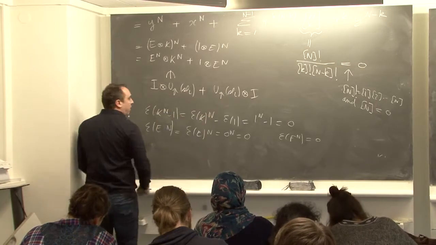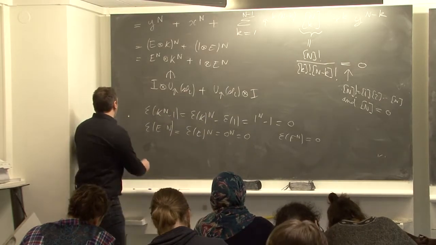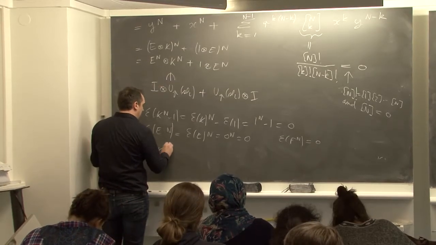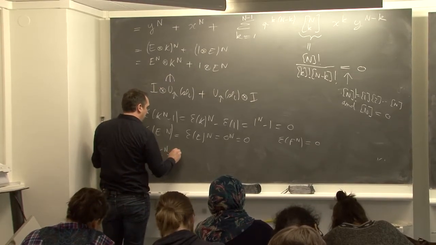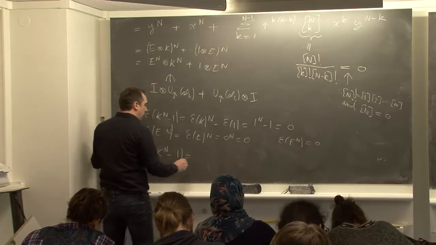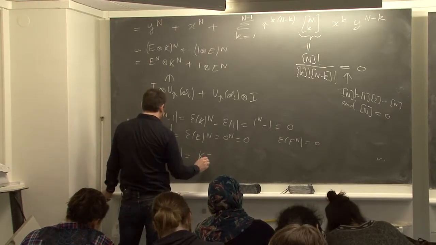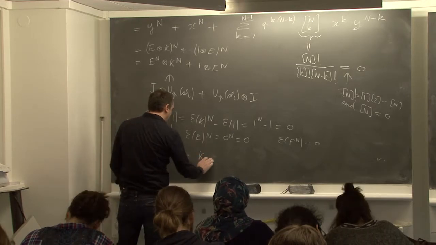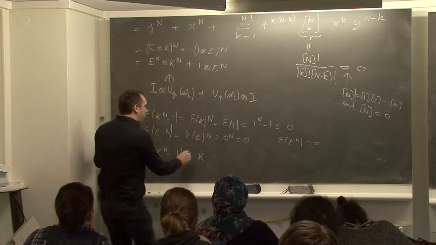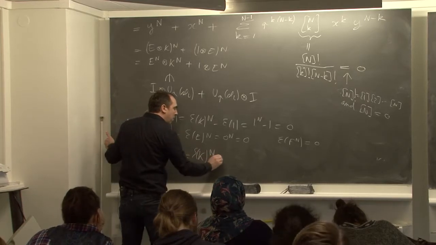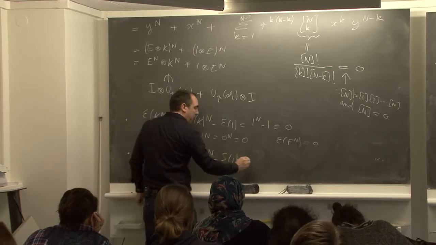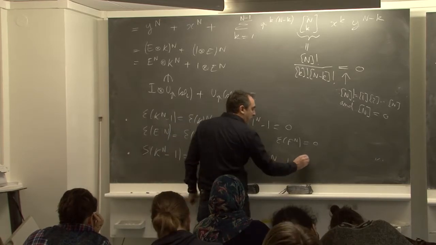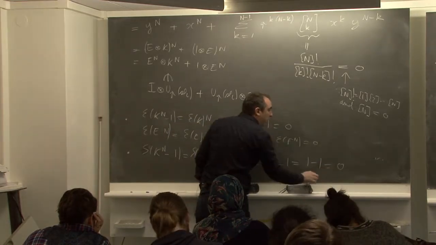And now you can see for the antipode, S of K^n minus 1. S is an anti-algebra morphism, so we have K^minus n minus 1, which is 1 minus 1, which is 0.